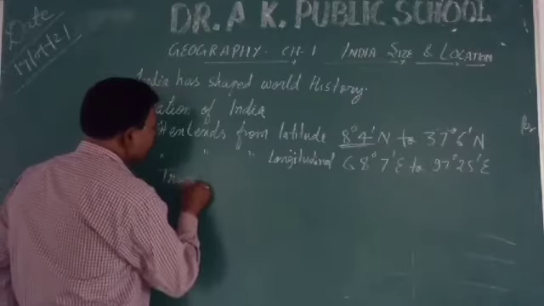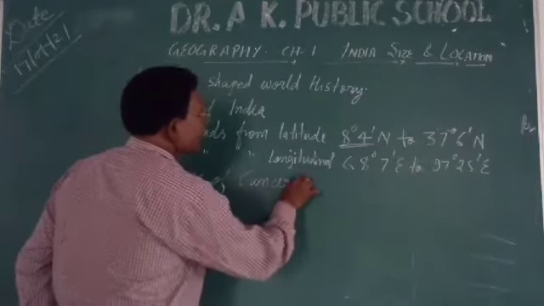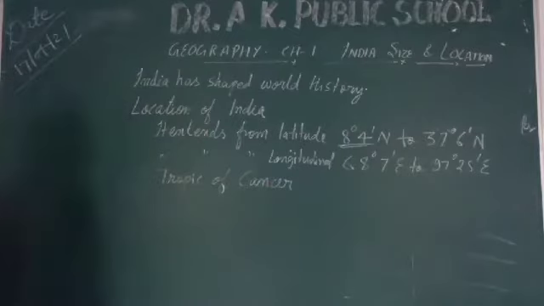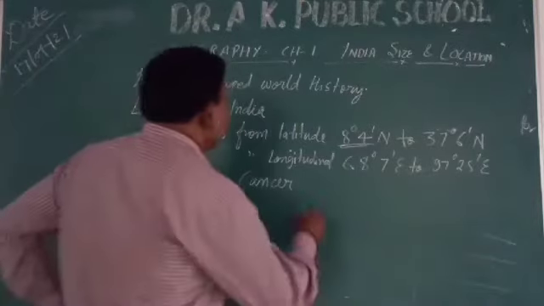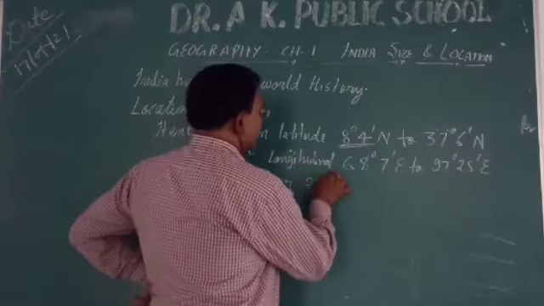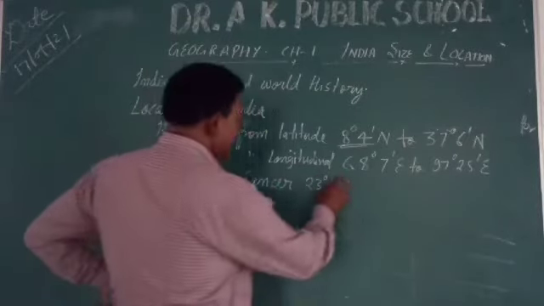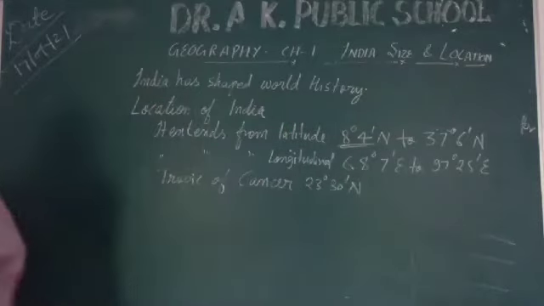Clear? Tropic of Cancer almost divides India into half. Its latitude is 23 degree 30 minute north.